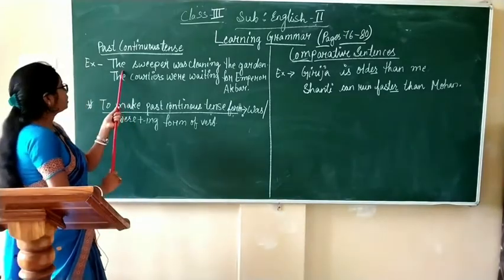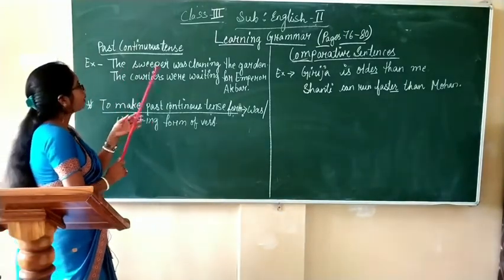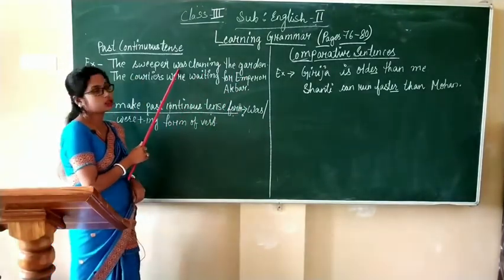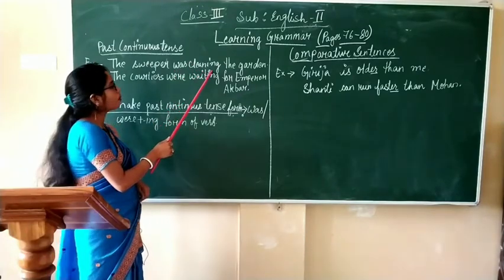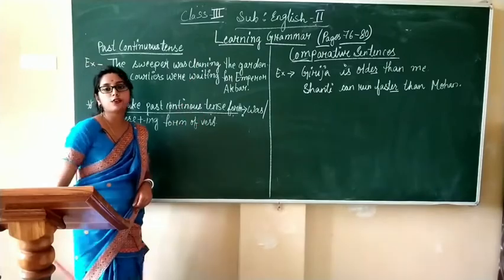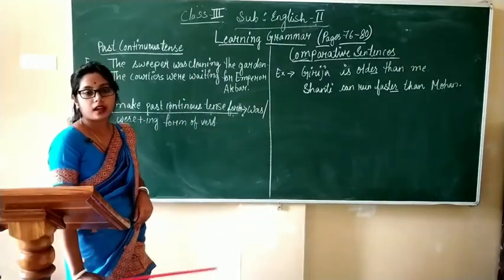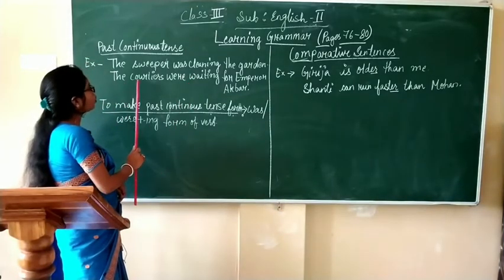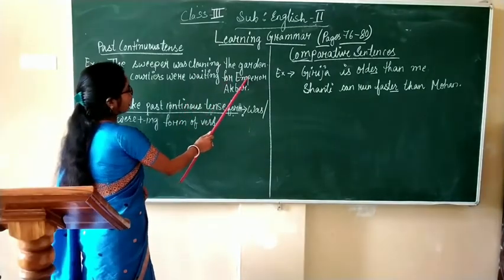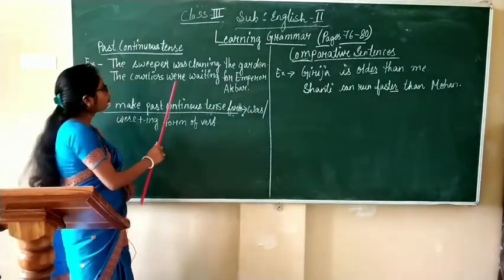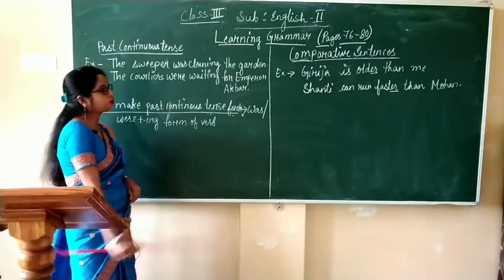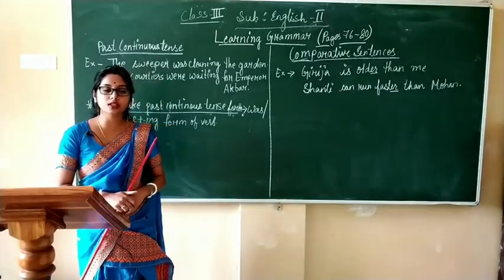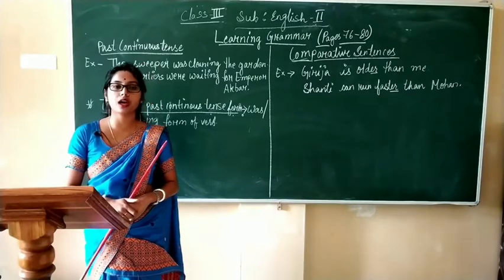You see here, the first sentence: the sweeper was cleaning the garden. Here, was is used with the ing form of the verb. Here, the ing form of the main verb, cleaning, is used or not? And in the second sentence, the courtiers were waiting for Emperor Akbar, were is used with the ing form of the verb. In which sentences should we use was and in which should we use were?